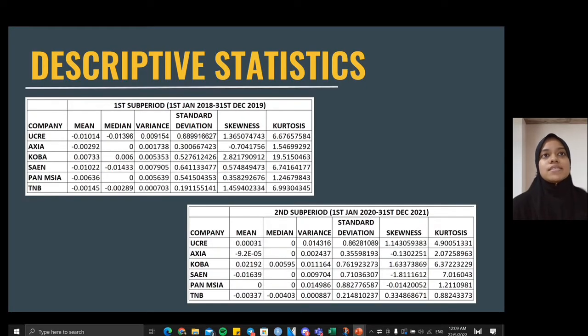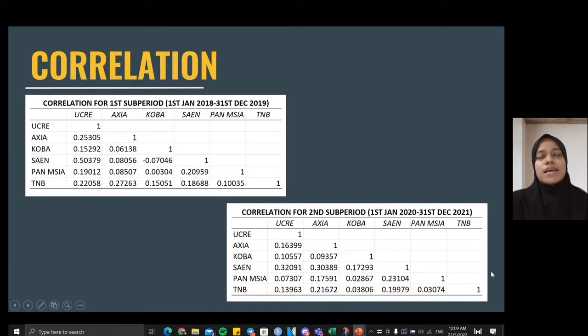Moving on, here is the descriptive statistics for the first and the second sub-period for all of the 6 companies. And here is the correlation for the first and the second sub-period for all of the 6 companies as well. From the descriptive statistics and the correlation we found, we use the values to build our portfolio using 4 strategies, which is using the lowest standard deviation, highest mean, kurtosis, and also correlation.